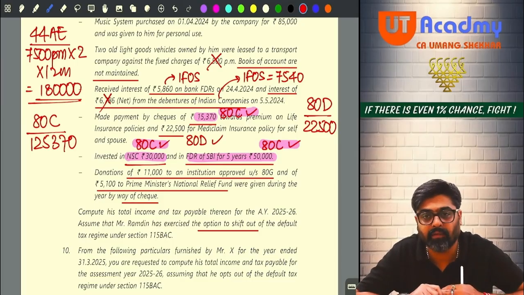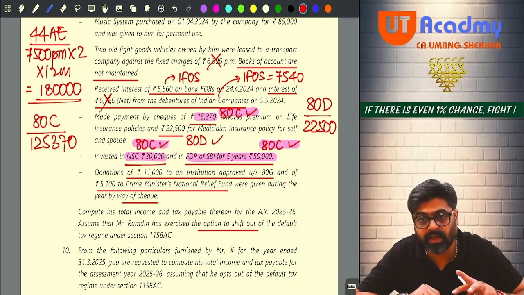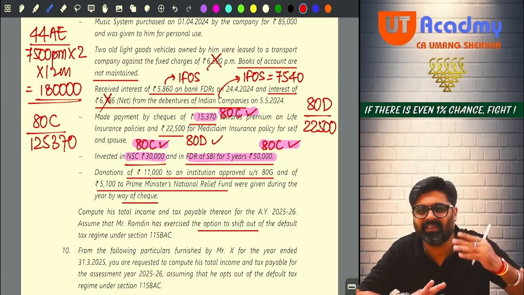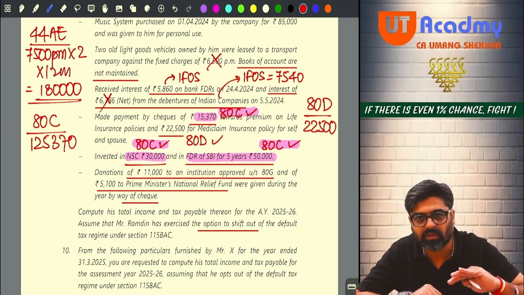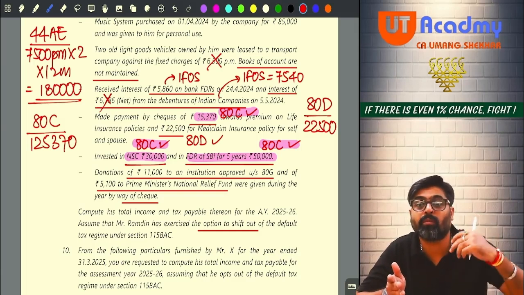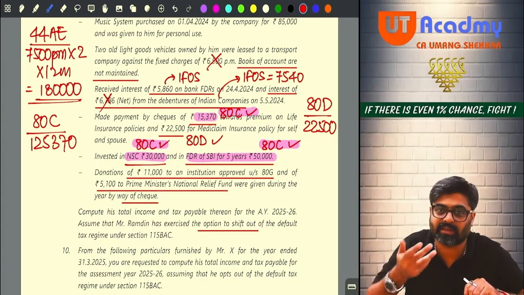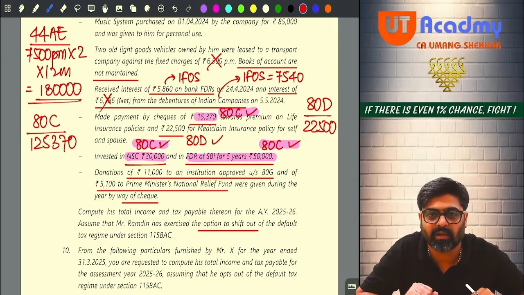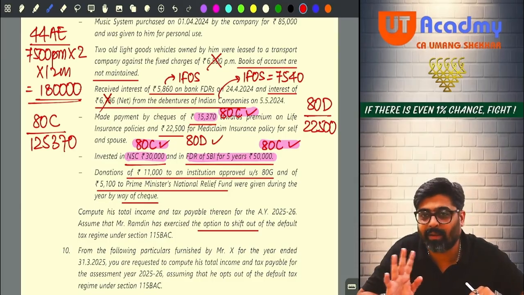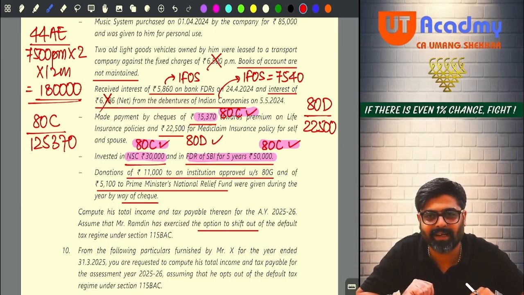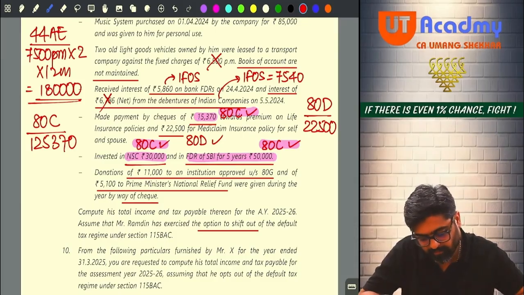But D category, we will have to see C plus D both taken together. C is nil, D is 11,000. So 11,000 should not be more than 10% of adjusted total income. But first I will have to calculate the adjusted total income. For that the entire question needs to be solved. Till that time I will not be able to calculate this 80G. Getting my point?